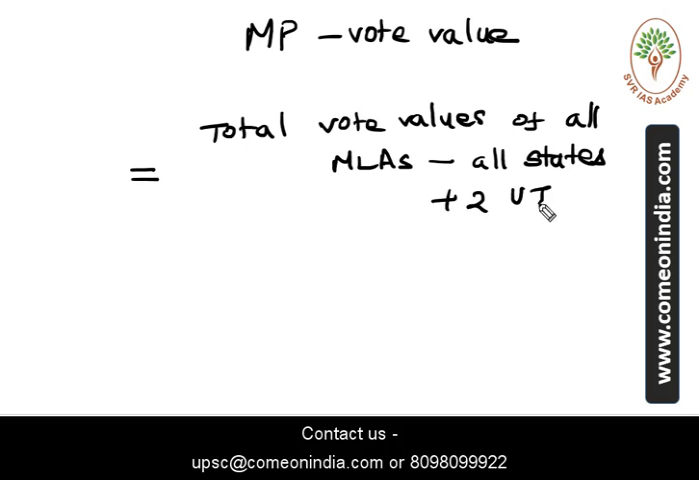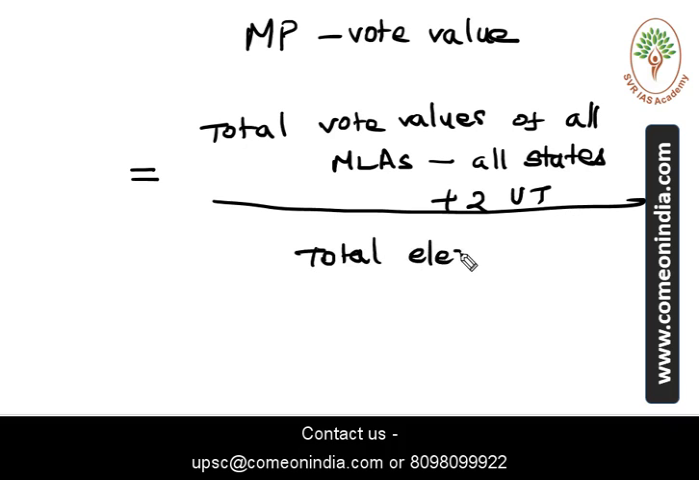Add the vote values of all the MLAs, then divide by the total number of elected MPs in both Lok Sabha and Rajya Sabha. So divide by the total MPs in both Lok Sabha and Rajya Sabha. Total MPs means it will not include nominated MPs. Only the total number of elected MPs of Lok Sabha and Rajya Sabha.